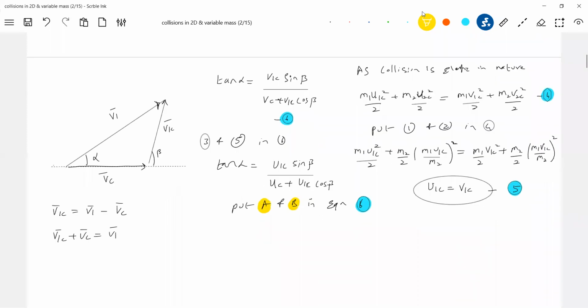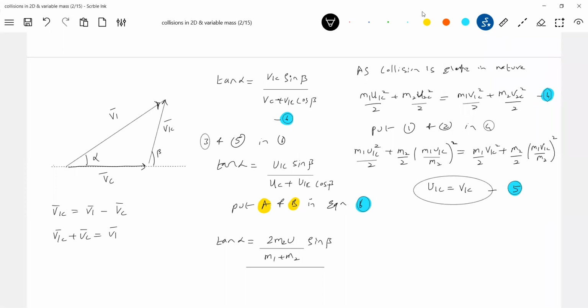Let's substitute here. So tan alpha, U1C, I know the value already, 2m2 u by m1 plus m2 sine beta. What about velocity of center of mass?